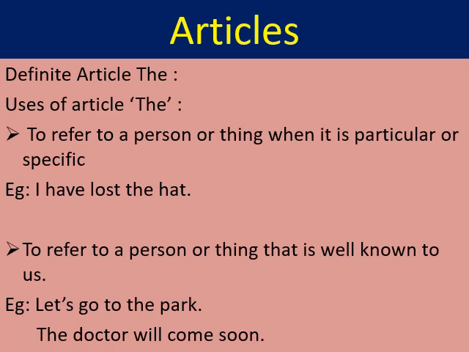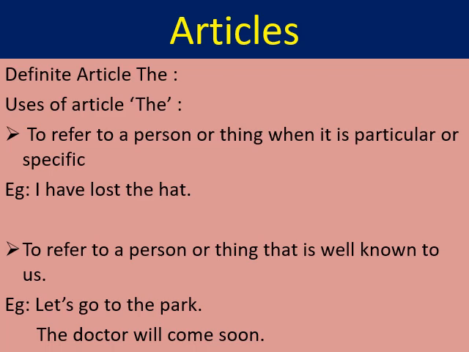And what is the meaning of the definite article? The definite article the is used when you talk about a person or a thing in specific, or a particular person. So let us begin with the uses of the definite article the.